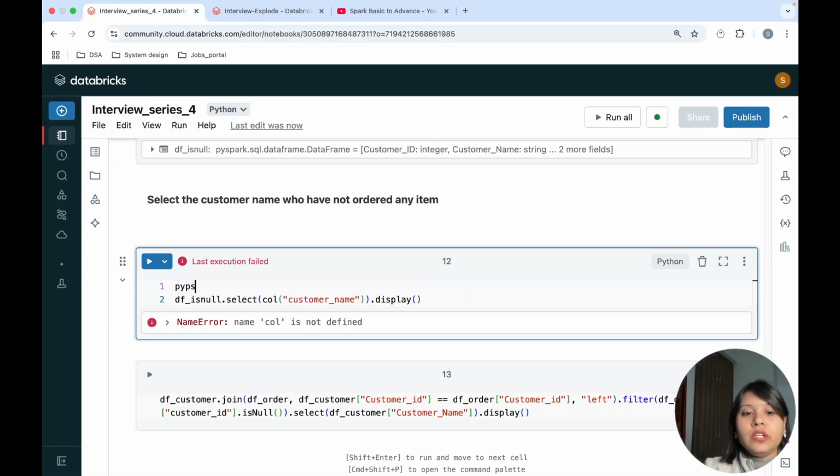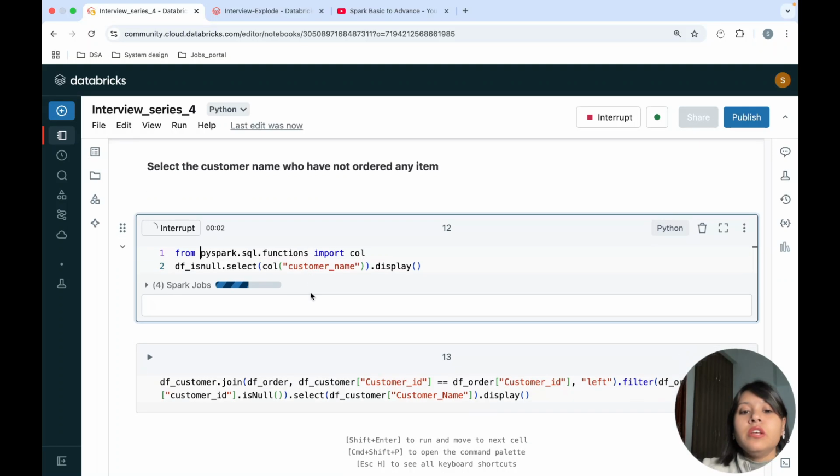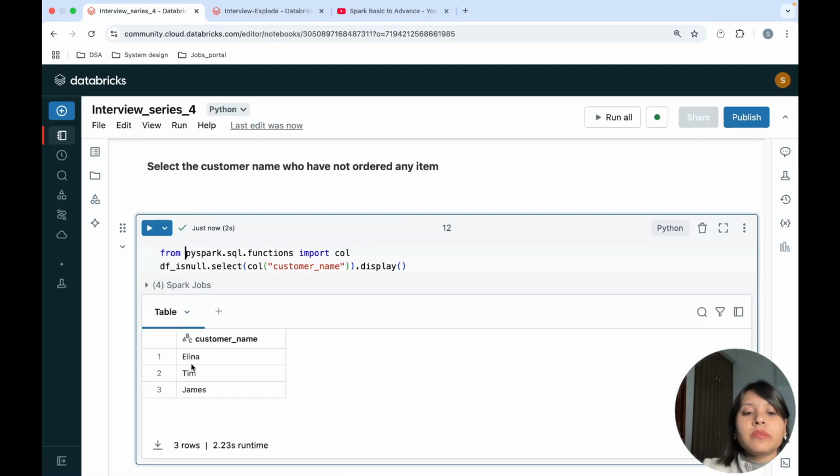How can you do it? You can do it using from pyspark.sql.functions import col. Okay, now I am running this. But before that I need to write from. Okay, so now it has given me all the customer names who have never placed any order from the orders table.